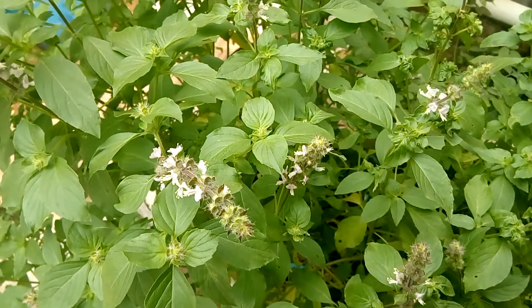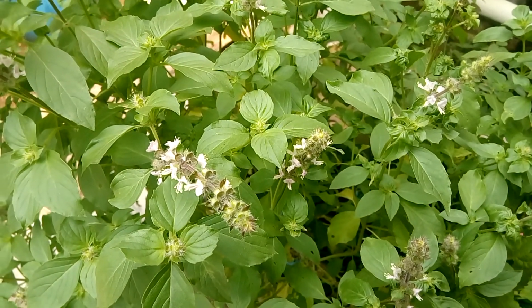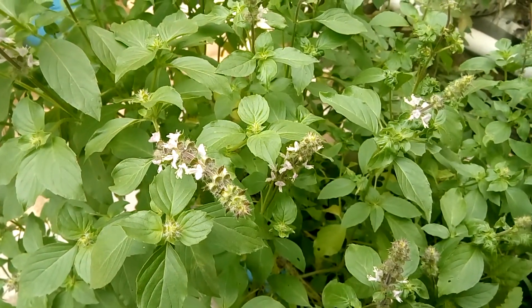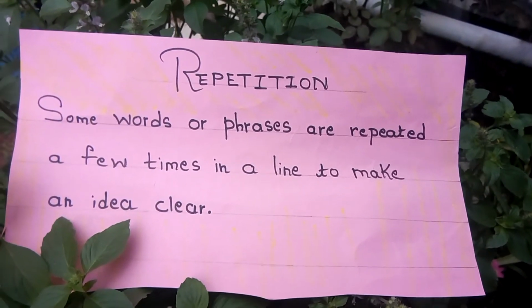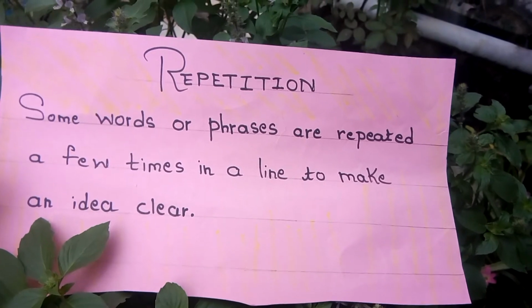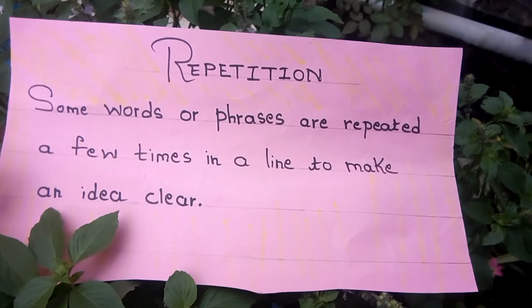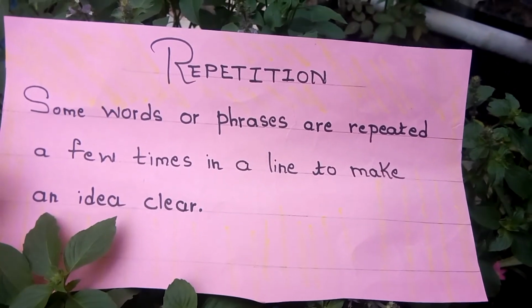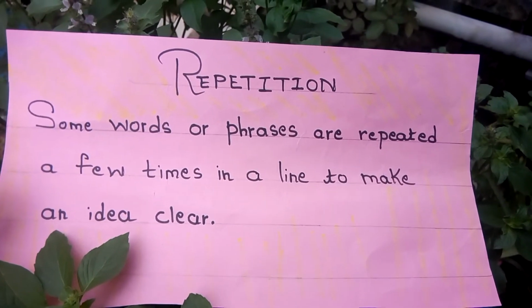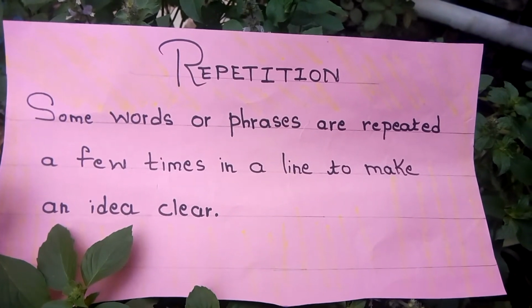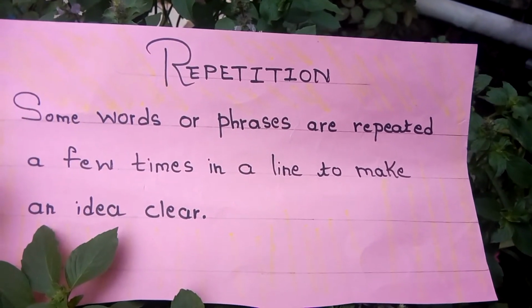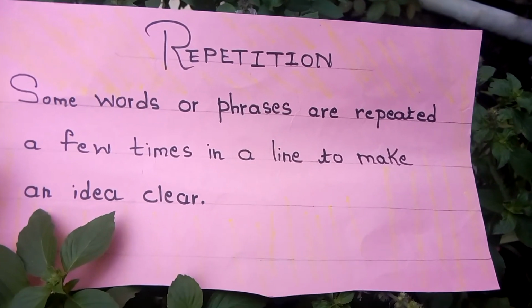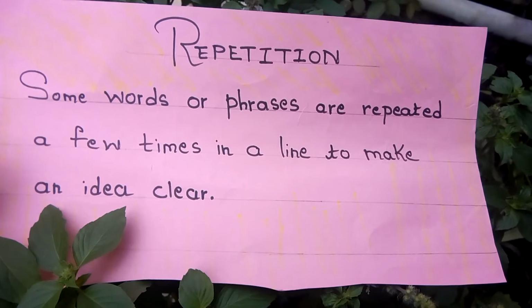Now let's see the definition of repetition, which is also a figure of speech whereby the words are repeated. In repetition, some words or phrases are repeated a few times in a line to make an idea clear. Now here we need to understand the difference between alliteration and repetition. In alliteration, the consonantal sounds are repeated, but in repetition, the word is repeated. It can be a word or a phrase.